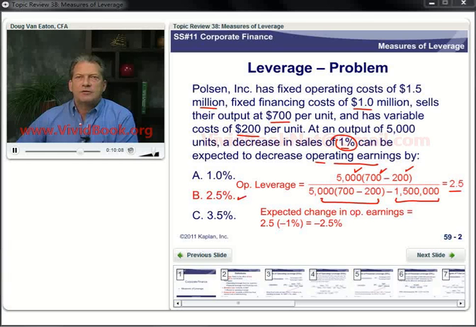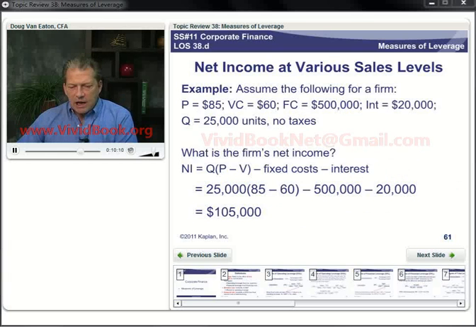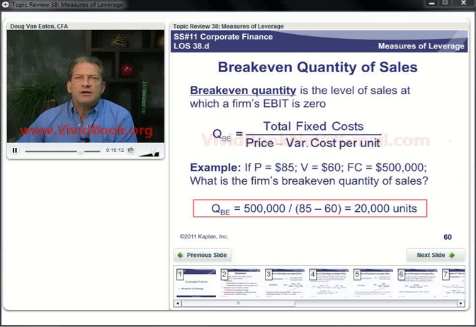Now we need to talk about our break-even quantity of sales. Pretty straightforward concept. When you make zero, you're breaking even. How do we calculate this quantity though? Well, we've got our total fixed costs, and the way to think about this is, how many units do we have to sell to cover those fixed costs?